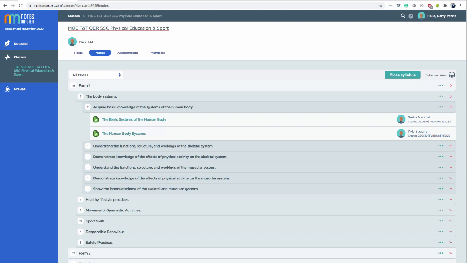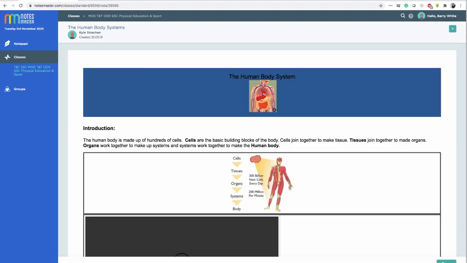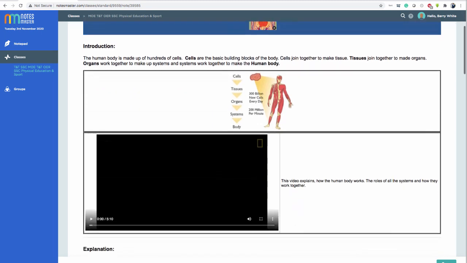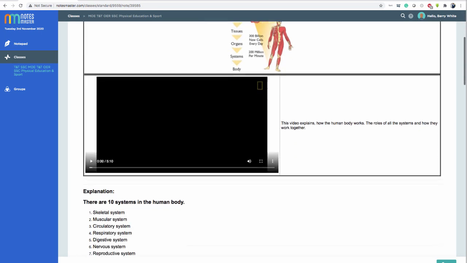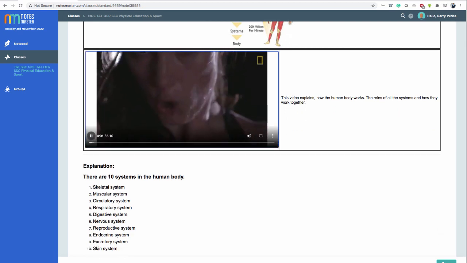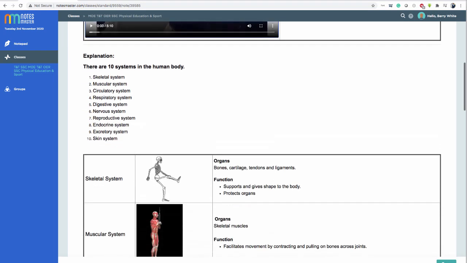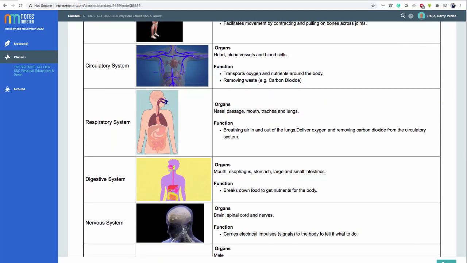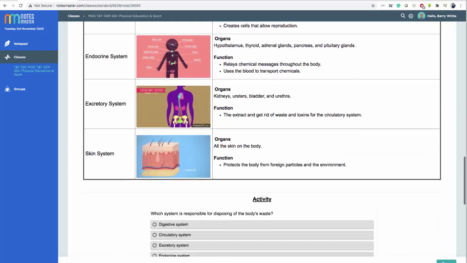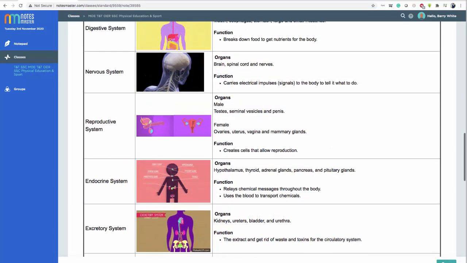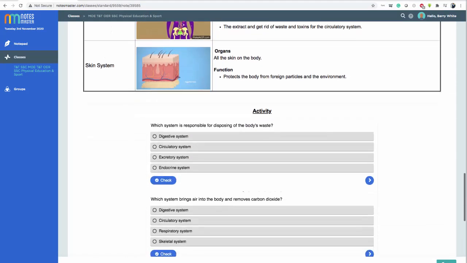So if I see this note and I like it, and I need it, I click on it. The human body systems. So I click on this note here. I can see it as an image, it has a video. So if you see a video like this, you can click play on the video. And you can scroll further down, some nice animations. Make sure you read everything. And there's a little activity here. So the activity is usually based on all the stuff above. So it's a good idea to read first and then try.